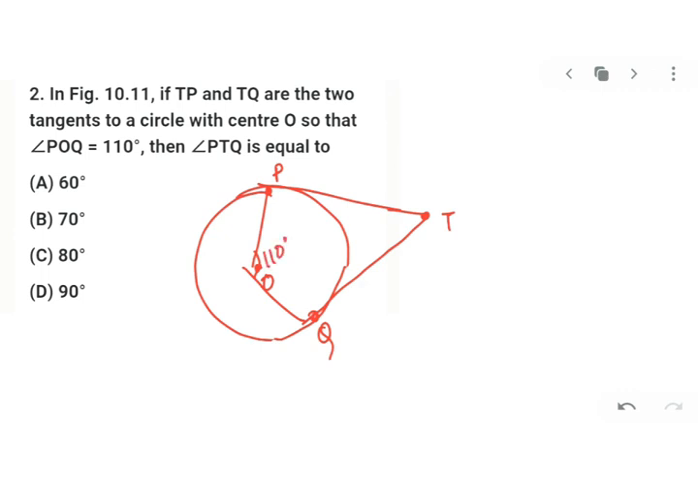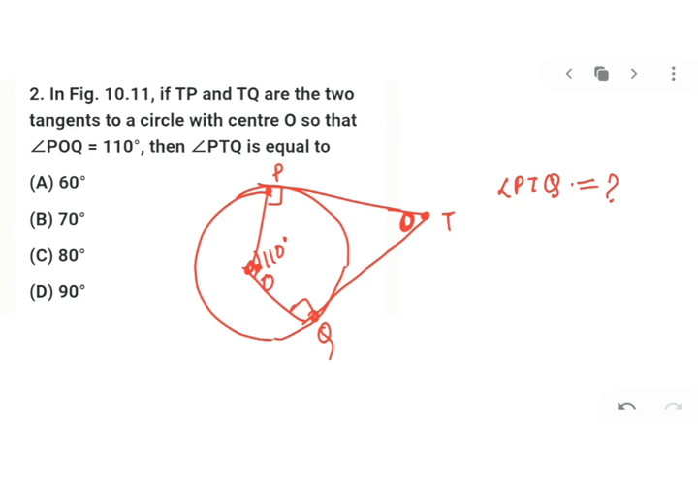And then what will be angle PTQ? So this angle you have to find, PTQ. Let's see what we can do here. Angle PTQ you have to find. Now my dear kids, as I said previously, the radius and the tangent are perpendicular to each other.